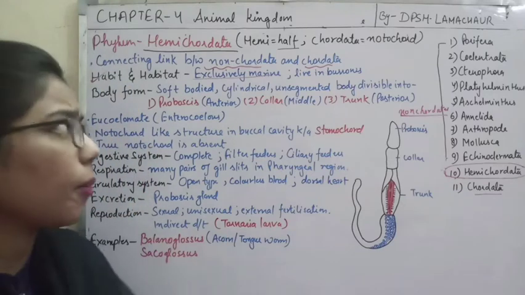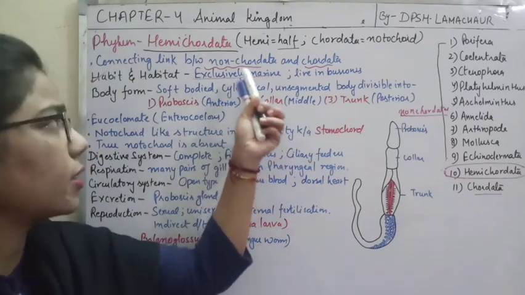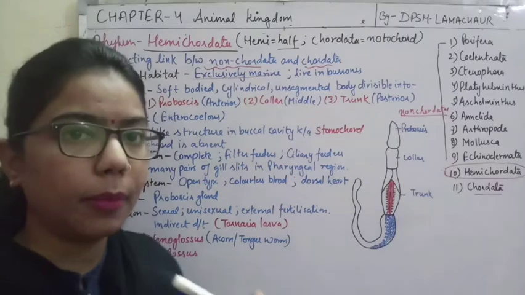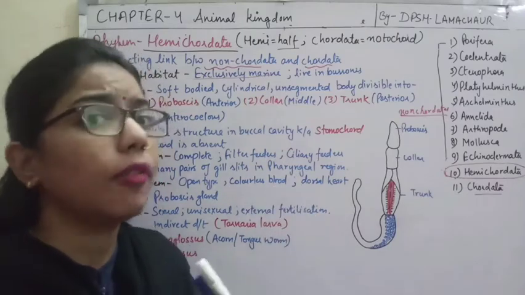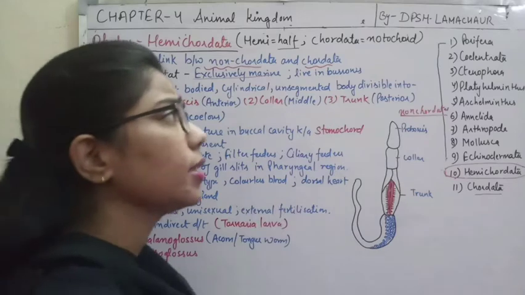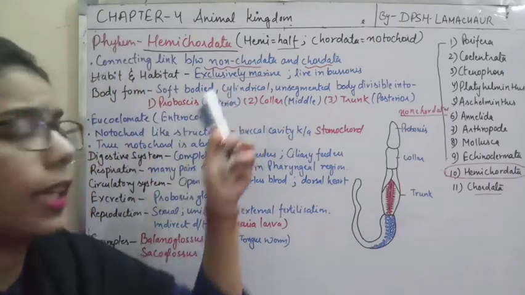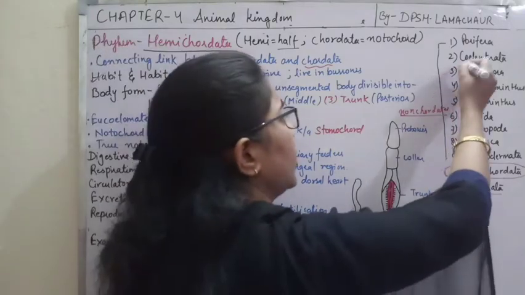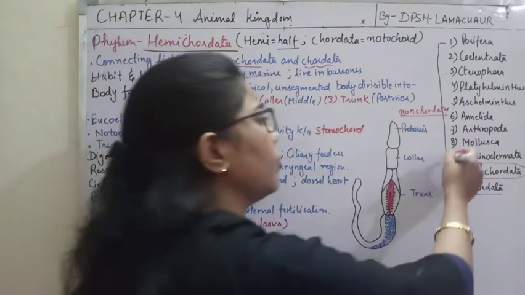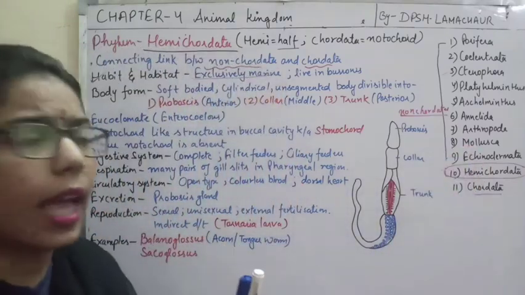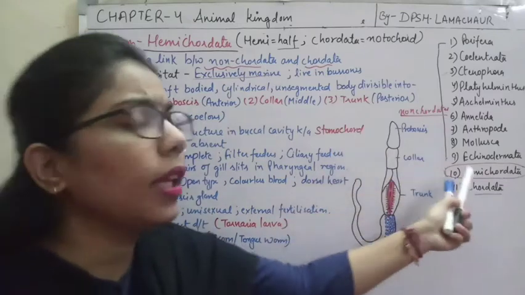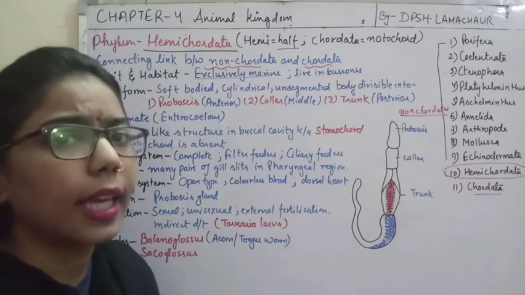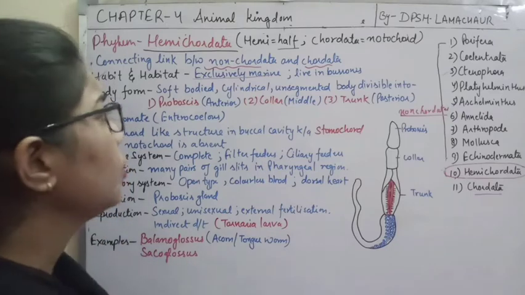And now if you compare the habit and habitat which are exclusively marine in other phyla, from 1 to 9 phylum, we have completed phyla from Porifera to Echinodermata. So can you answer in which phylum we are having that exclusively marine habitat? In case of Ctenophora, as well as we have done in case of Echinodermata. Okay, so these are the animals, as well as here Hemichordata. So they are also exclusively marine animals. Okay, this can be a question in MCQ.